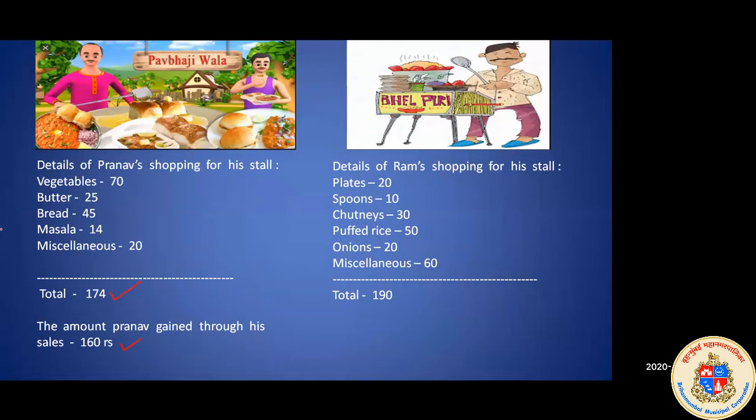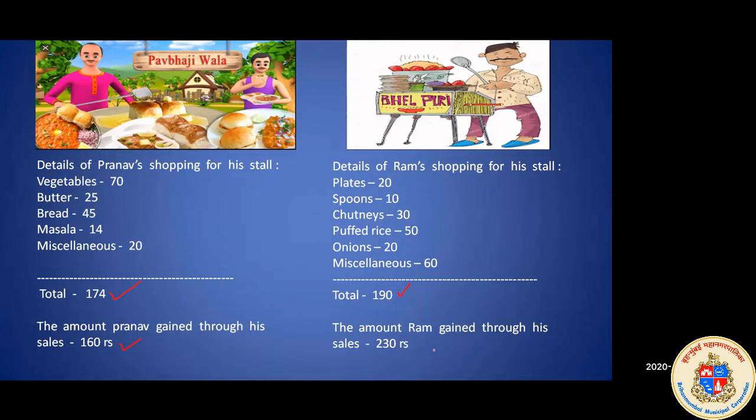See here, Pav Bhaji wala, that is Pranav, invested 174 rupees, and Bhel Puri wala, that is Ram, invested 190 rupees. Okay. Then the Bhel Puri wala sold out all his Bhel Puris, and at the end of the day he gained how much? He gained 230 rupees. Okay.